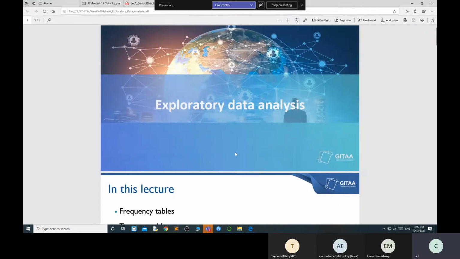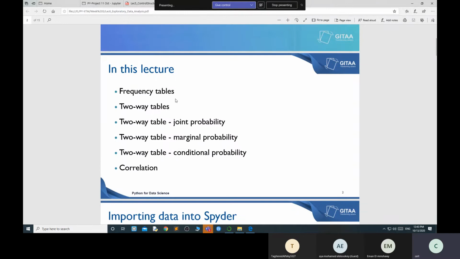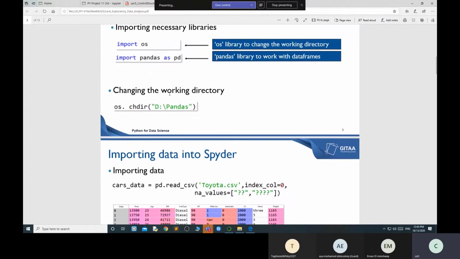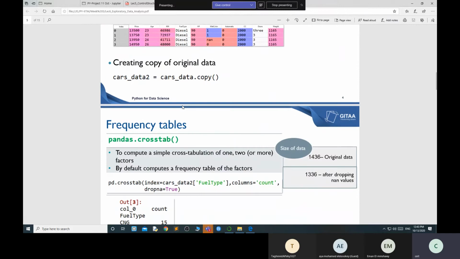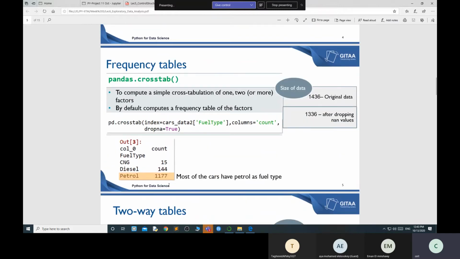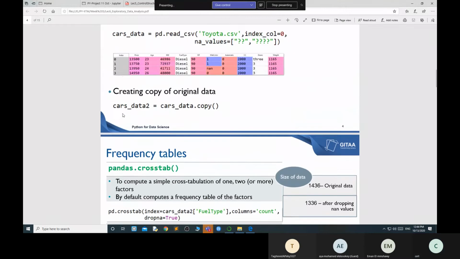Now we are doing exploratory data analysis. In this, some probability part will come into the picture. What actually is probability? All these things come over here. There are two things of probability. I already imported the data, and I'll make a deep copy. Now I want to find out.